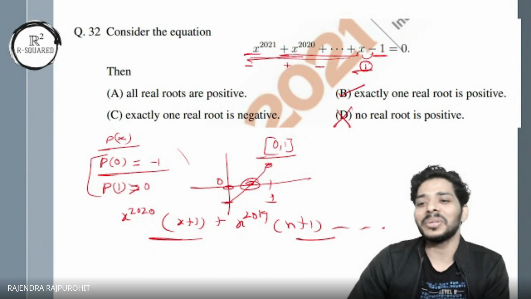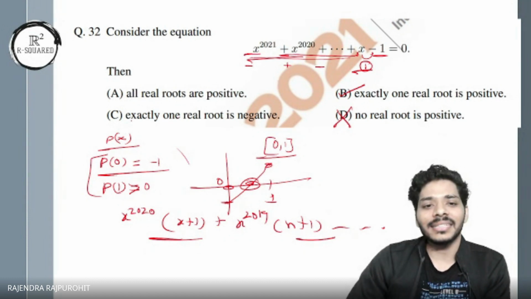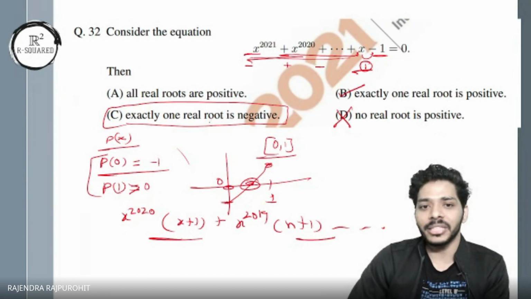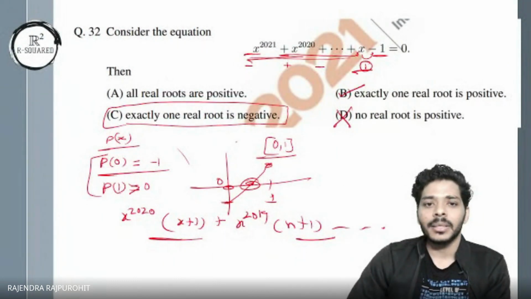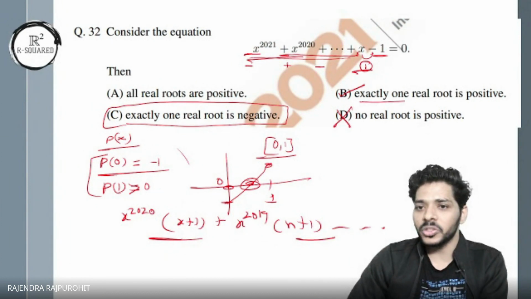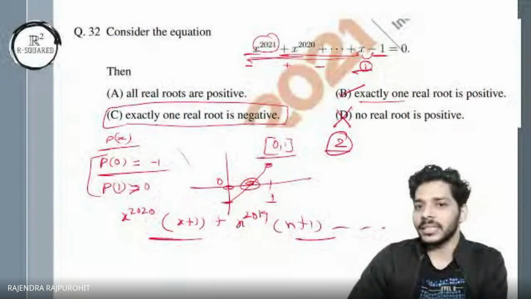And then we looked at the option. It says that exactly one real negative root. Okay, we can easily discard this. And how can we do that? Exactly one real negative root cannot be there. Why? Because if you have one negative real root, and one positive real root, that means total two real roots, and the polynomial is of odd degree.